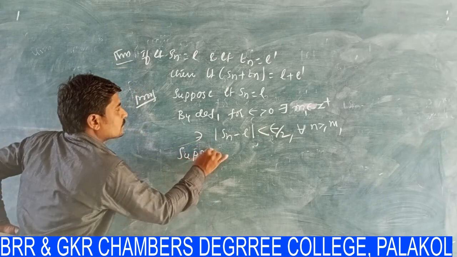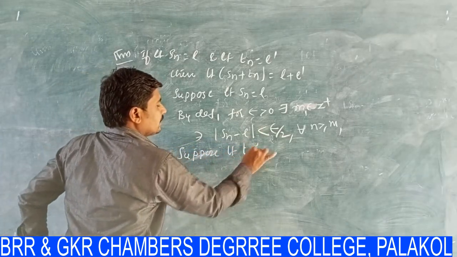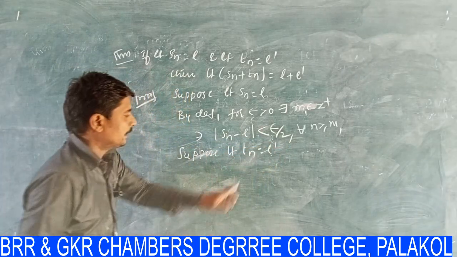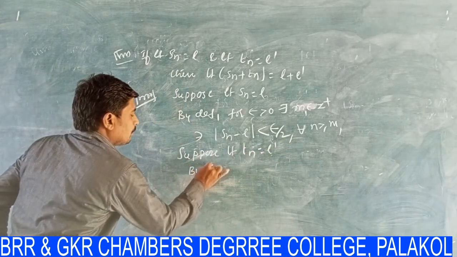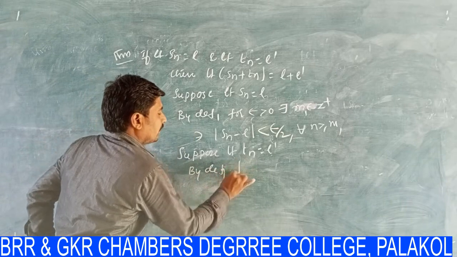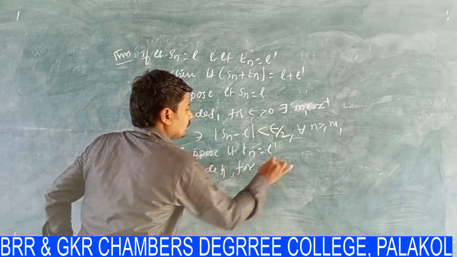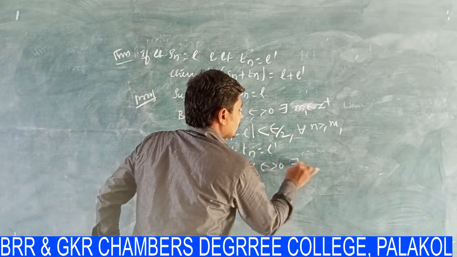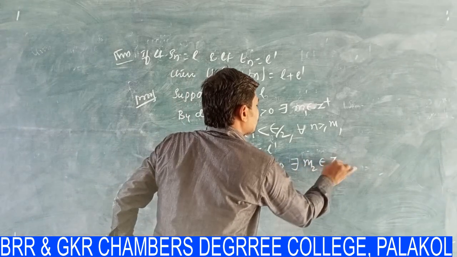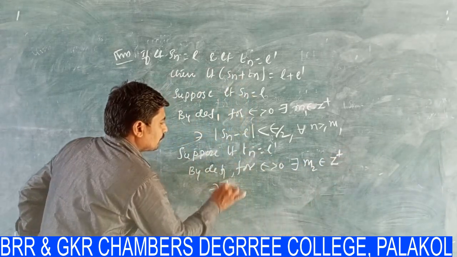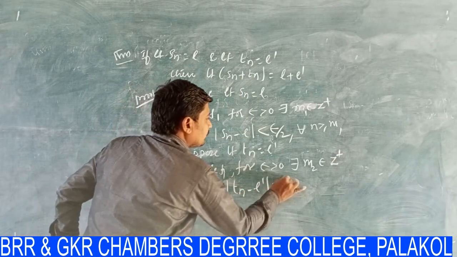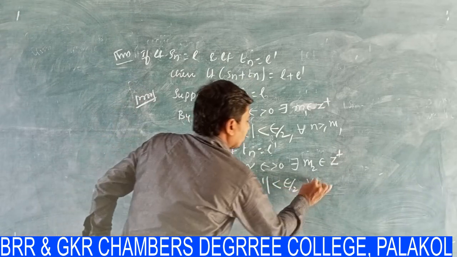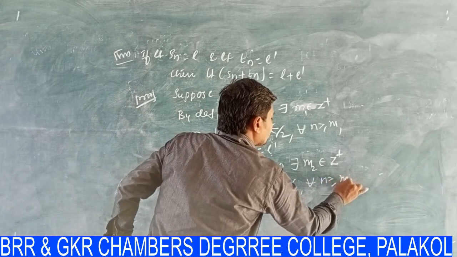Similarly, suppose the limit of Tn is equal to L dash. The limit of Tn equal to L dash means, again by definition, for epsilon greater than 0, there exists m2 belonging to Z plus such that modulus of Tn minus L dash is less than epsilon by 2 for all n greater than or equal to m2.